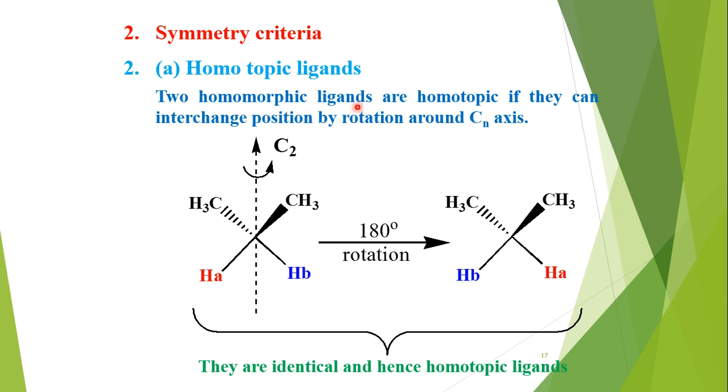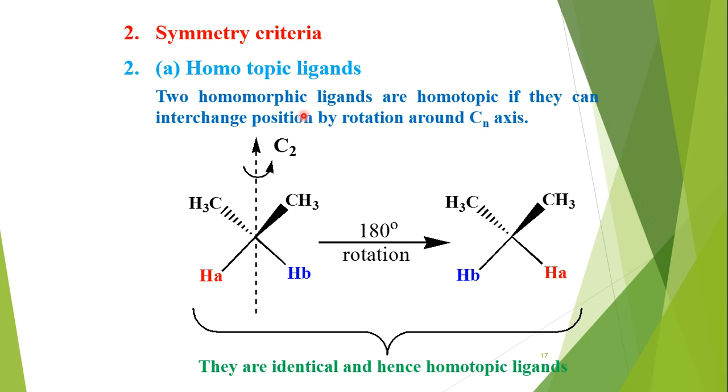Two homomorphic ligands are homotopic if they can interchange position by rotation around a Cn axis, that is, an n-fold axis of symmetry, n-fold rotation. Generally we use the C2 axis of symmetry, which is highly used to check the homotopic relation between two homomorphic ligands.